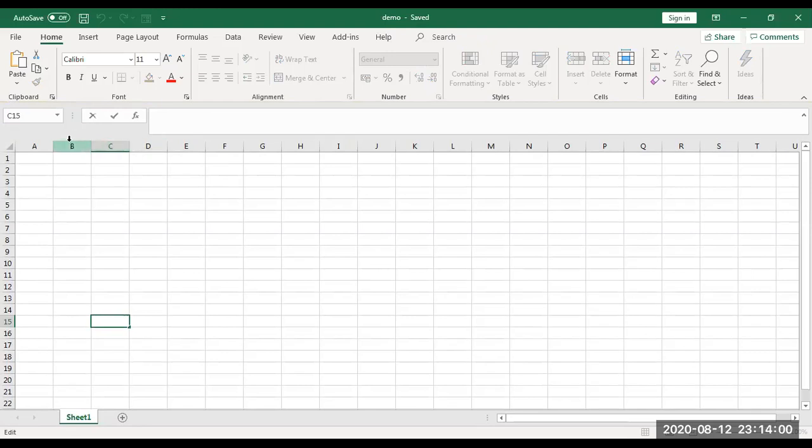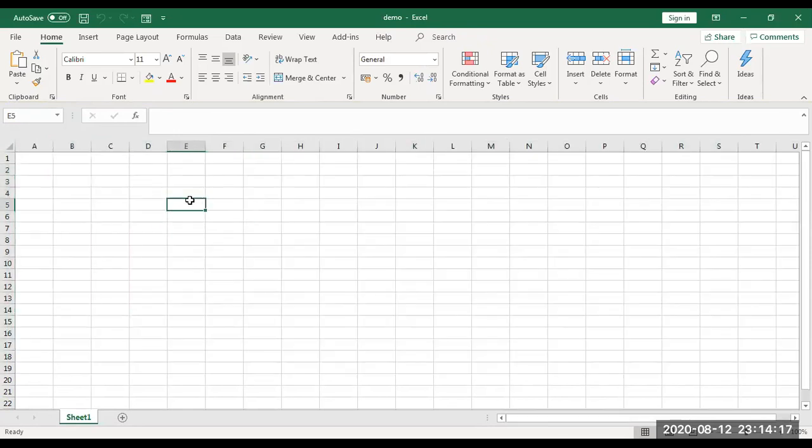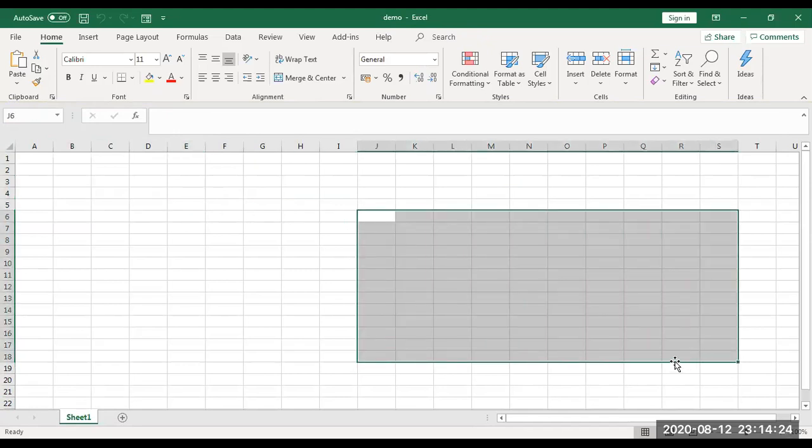You can see the arrangement at the top: A, B, C, D, and on this side it is numbered. And this green selected area, I call it a cell. Your Excel is divided into rows and columns. It's all in table format if you observe. Every selection I make, I call a cell. I can select one cell or multiple cells.